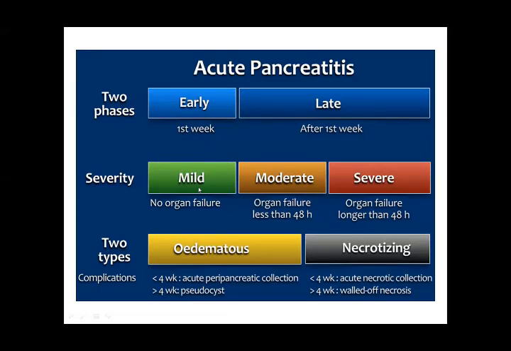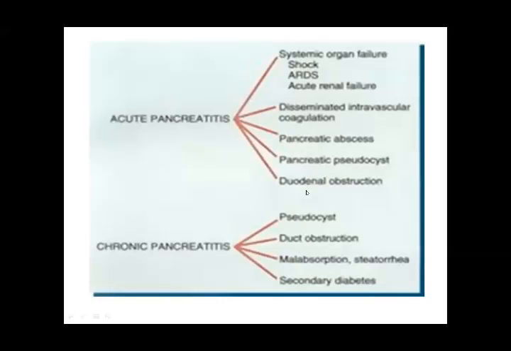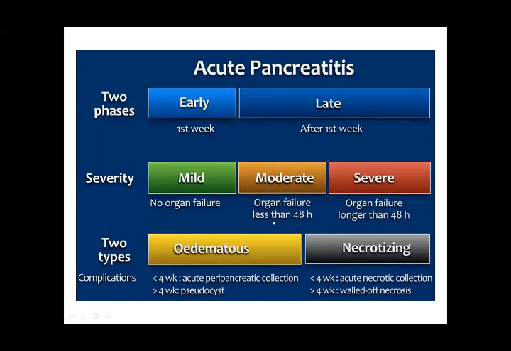If the mild form is not cured, it is converted into moderate. There is moderate organ failure in less than 48 hours. So the remedies should be done within 24 hours, before 48 hours. The obstruction should be rectified. If this is not done, it goes into moderate form in less than 48 hours. And if the obstruction still persists, it goes into organ failure.